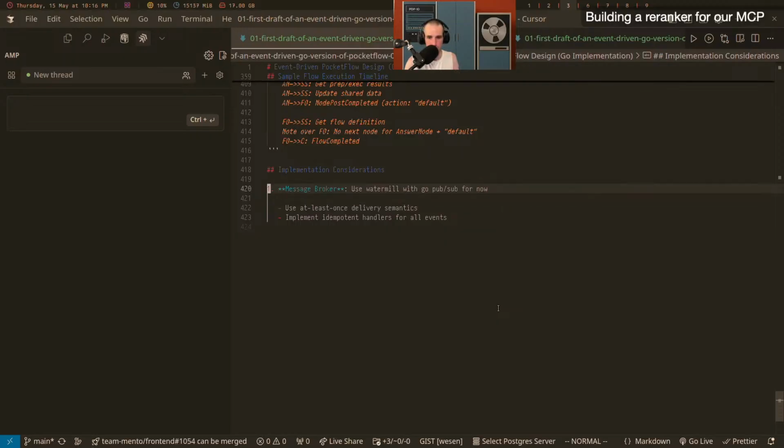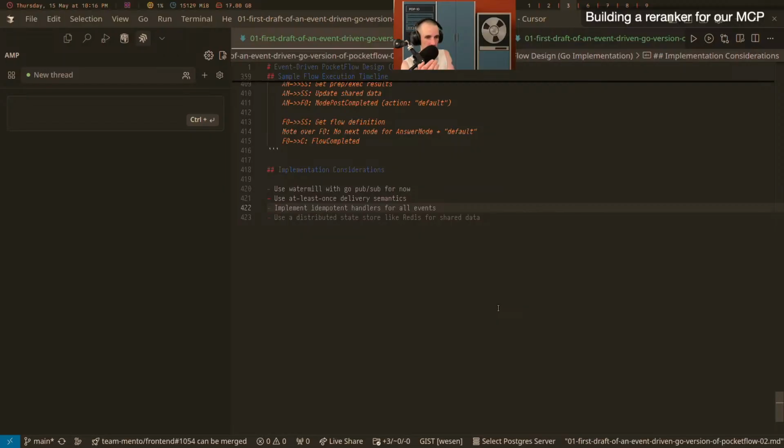Watermill is a Go library for doing event-driven stuff. It just gives you a nice consistent interface for publishers and handlers, and a set of other patterns, which I won't get into, and then allows you to switch out the event queue without having to rewrite like 80% of your code.